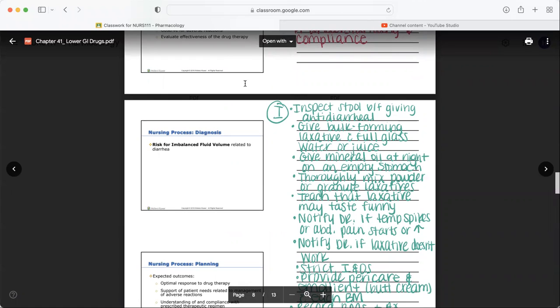We want to give mineral oil at night on an empty stomach, not on food. And we want to thoroughly mix any powder or granule laxative up, so that way they don't drink all the juice out of it or the water out of it, and there's a whole bunch of powder left in the bottom. They didn't get any of the medicine, right?